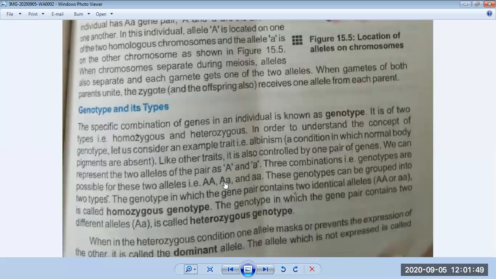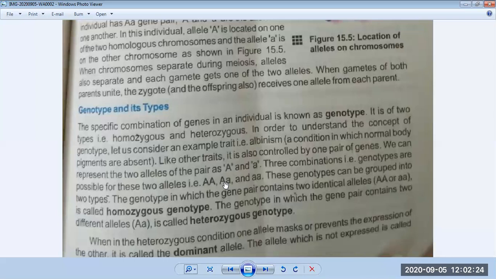In the previous chapter, chapter number 14, we discussed in detail that fertilization can happen in plants in two ways. First is called sexual reproduction and other is called asexual reproduction. So asexual reproduction is called vegetative propagation, and it is further divided into two types: artificial vegetative propagation and natural vegetative propagation. And further they are divided into different parts.